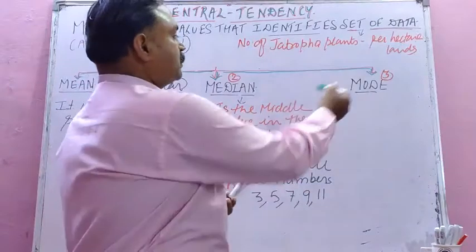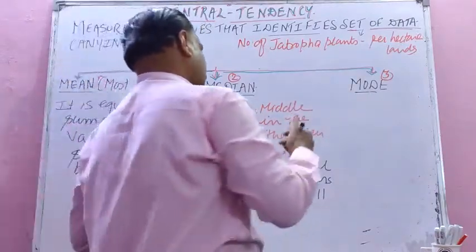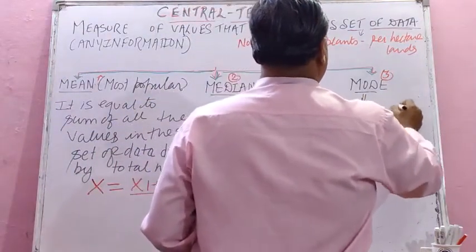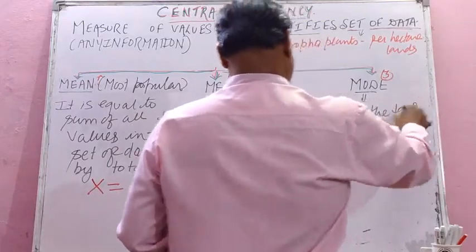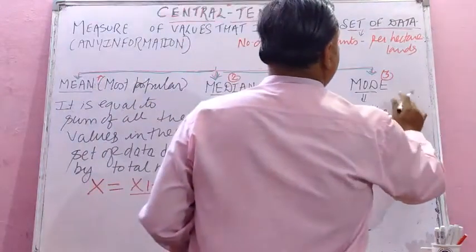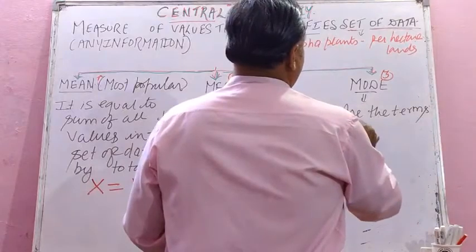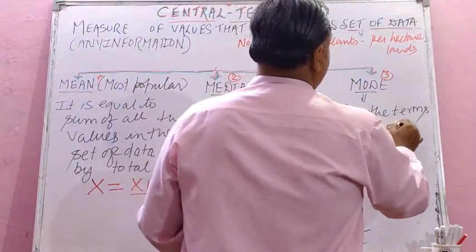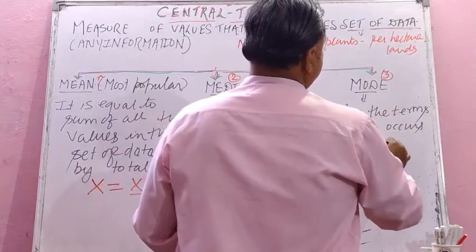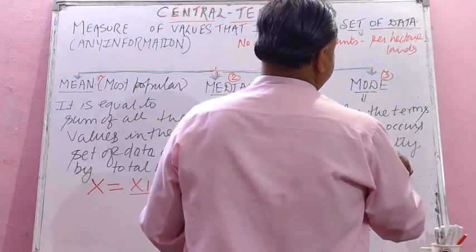Okay, and last but not least, that is mode. Modes are the terms which occur frequently in the given data.